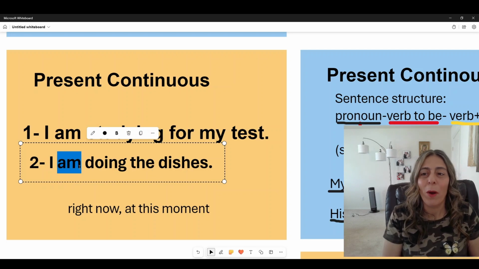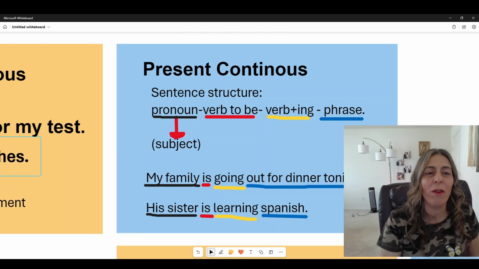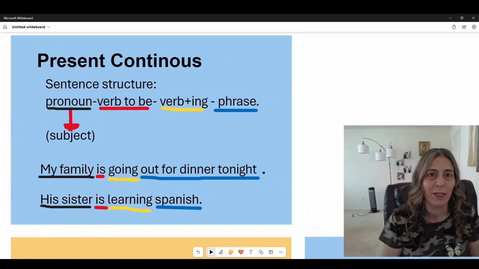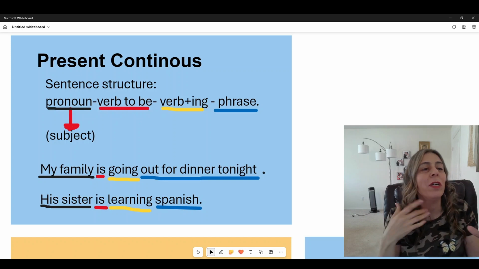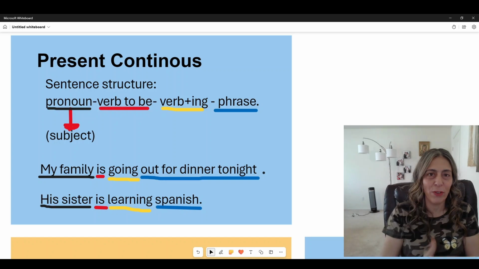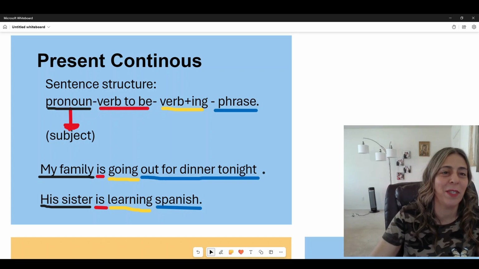Now we're going to study the sentence structure of the present continuous. We'll see how it works. The structure is how the sentence is built: what comes first, what comes next in a present continuous tense.